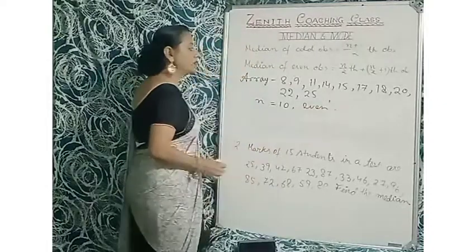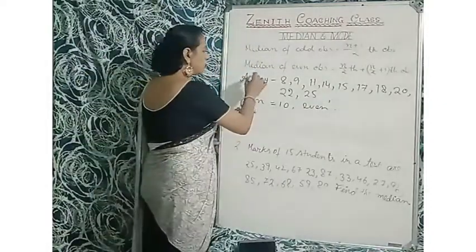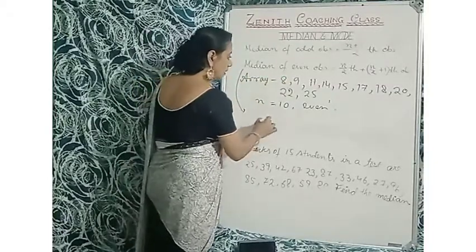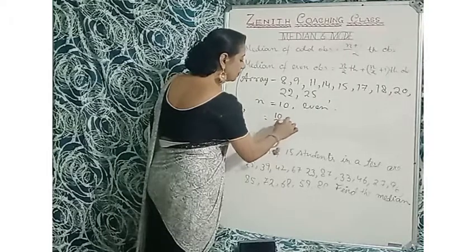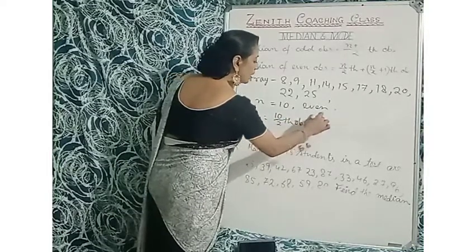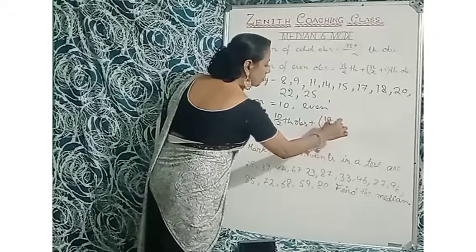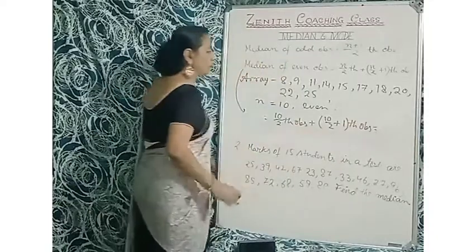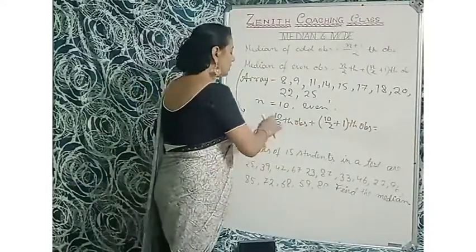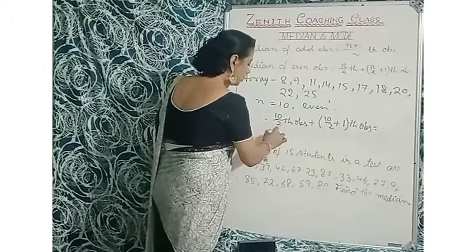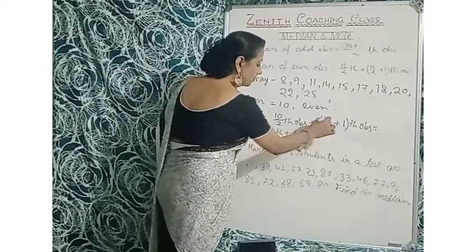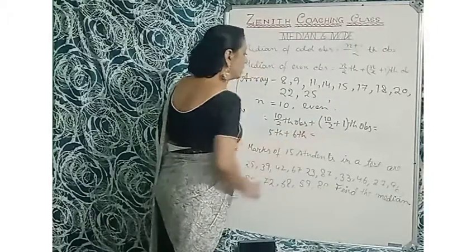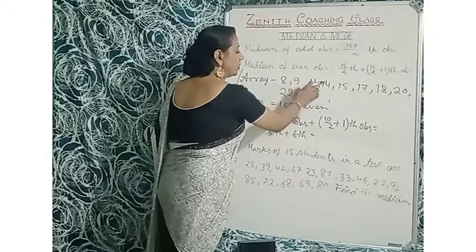So to find the median, you will write here: median of even observation equals the 10 by 2th observation plus the (10 by 2 plus 1)th observation. So the 10 by 2th observation is the 5th observation, plus 10 by 2 plus 1, that is the 6th. So the 5th and 6th. Here the 5th is 1, 2, 3, 4, 5.